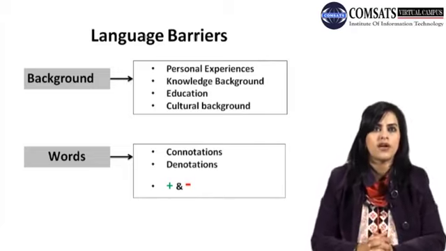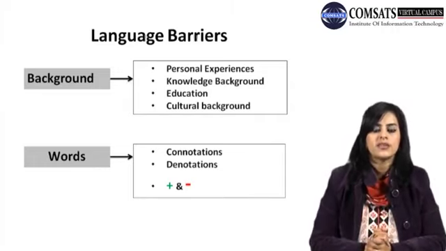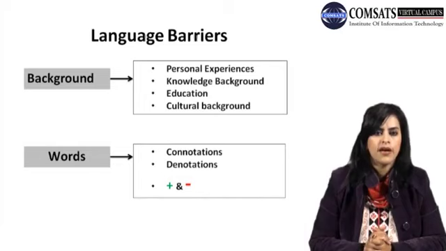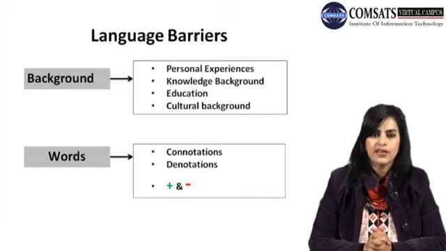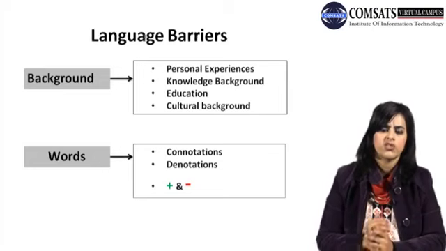Let's take the example of the color red, as I'm wearing right now. Red symbolizes, in our culture, danger. It also symbolizes, let's say, love. It symbolizes blood, and so on and so forth. So it varies from situation to situation.